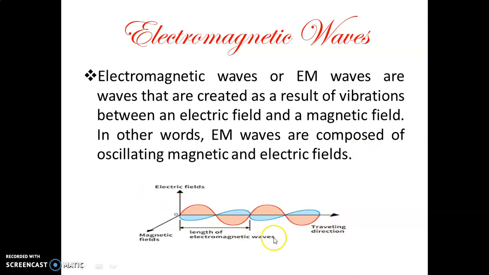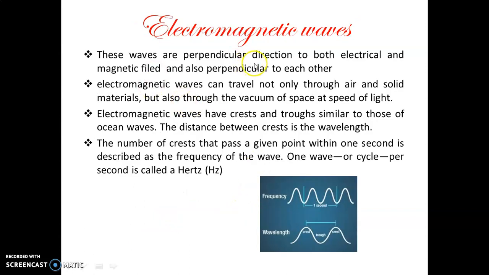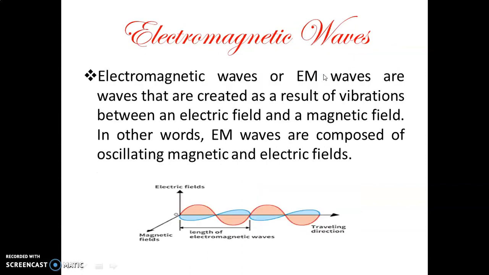This figure explains electromagnetic waves. Suppose this is the wave traveling in this direction. This electromagnetic wave contains electric and magnetic fields. Generally these fields are perpendicular to each other.